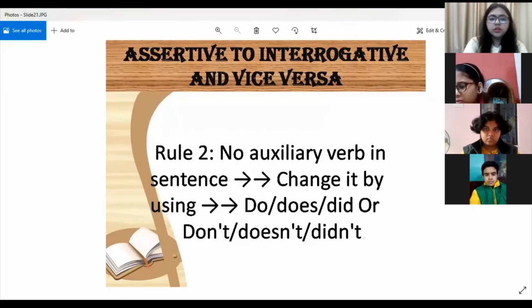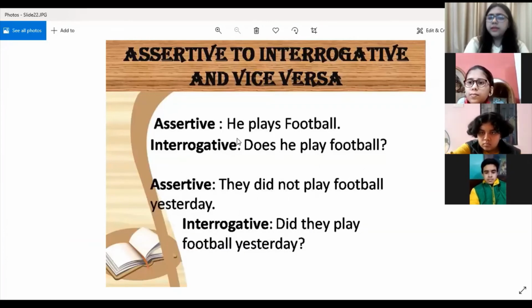Rule number 2, no auxiliary. If there is no auxiliary verb in a sentence, then we have to change it by using do, does, did, or don't, doesn't, didn't. Okay. Let us see how we do that. Like, he plays football. Does he play football? Like that. Doesn't he play football?